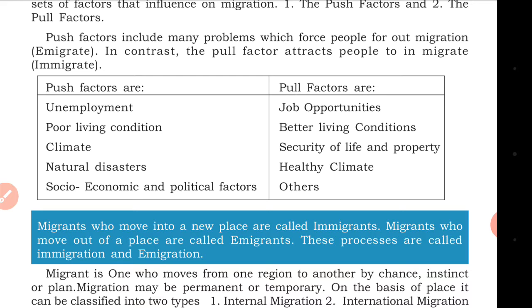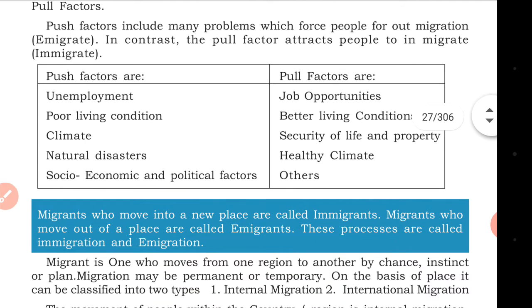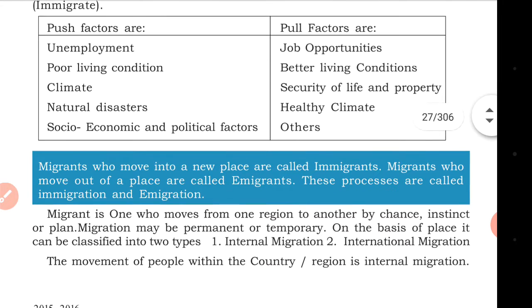So what is a pull factor here? Here the pull factor is good opportunity. When we don't have a good living condition, better water facility, or anything regarding land issues, we leave for a better living condition. Here the climate is not at all good. There, a healthy climate, and life and property are safe. When there is a natural disaster here, there is a healthier climate. Socio-economic and political factors are also influencing.